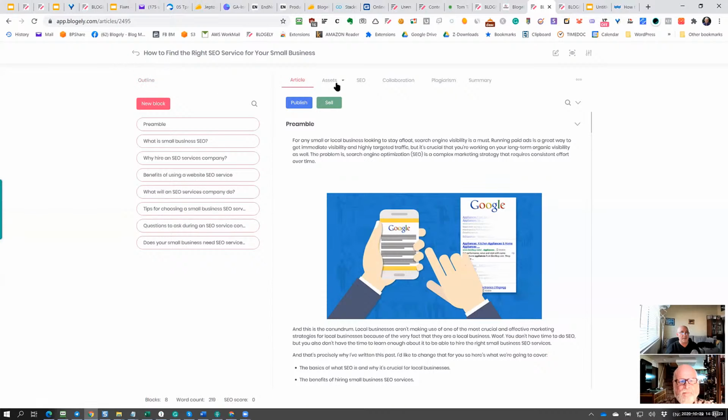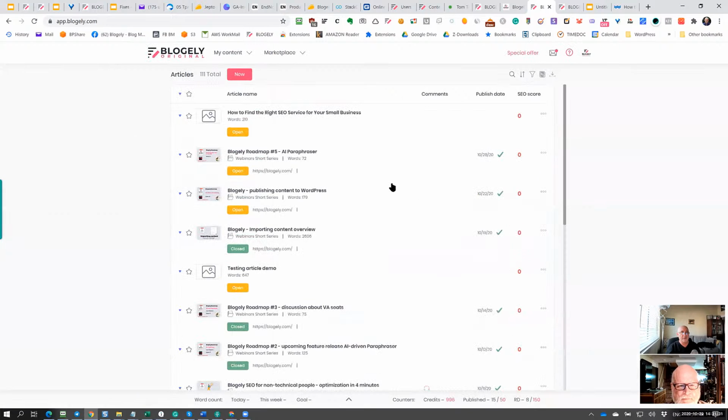Let's go back on the main level of the article's view. This is the way to get out: you can use this arrow here to go back to the high level. So let's leave this article alone, which was imported. Let's start a new one. Let's go ahead and create.